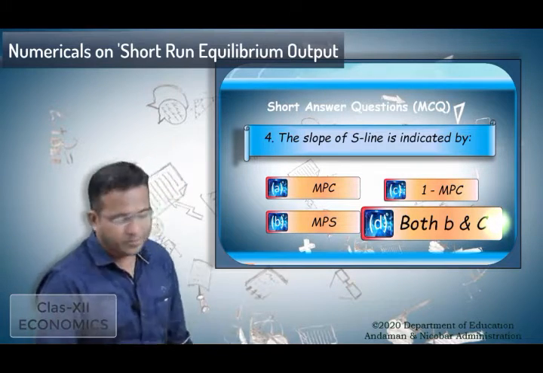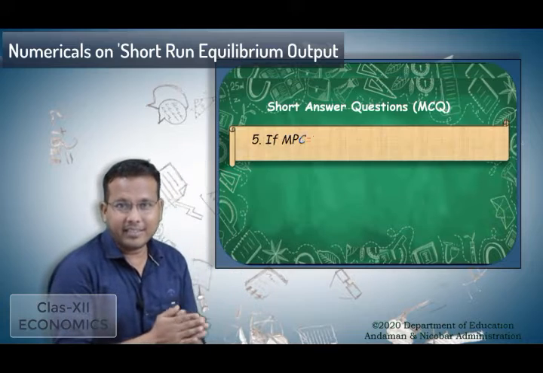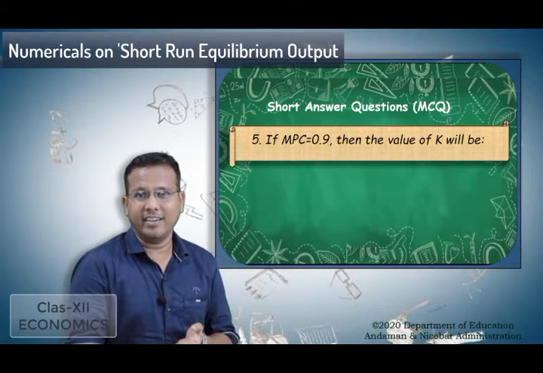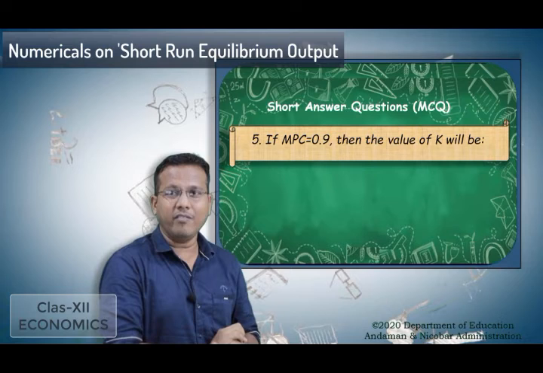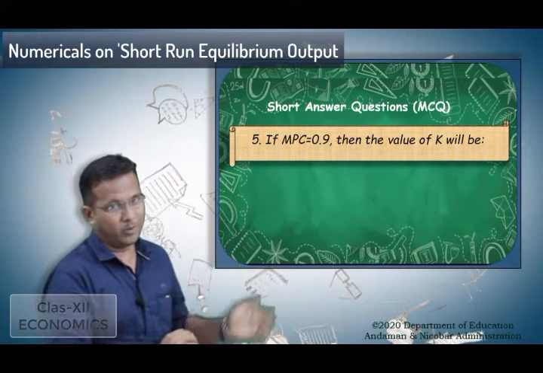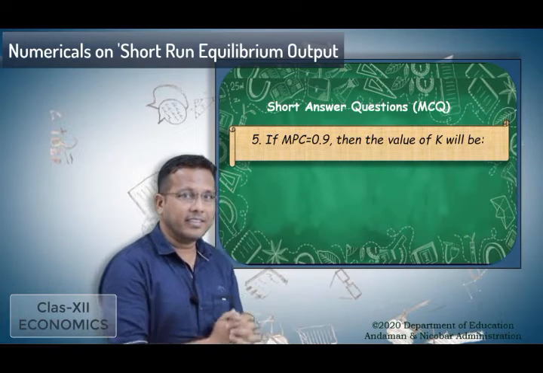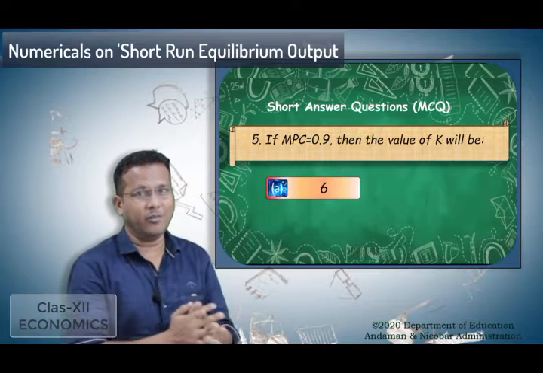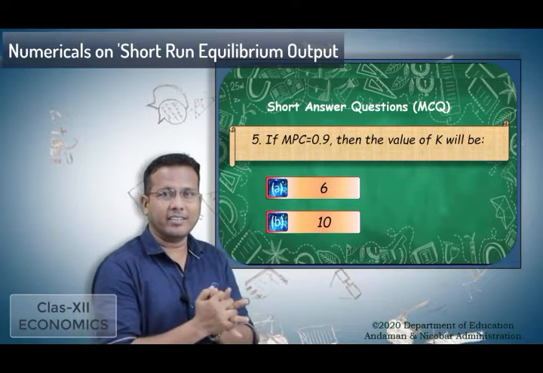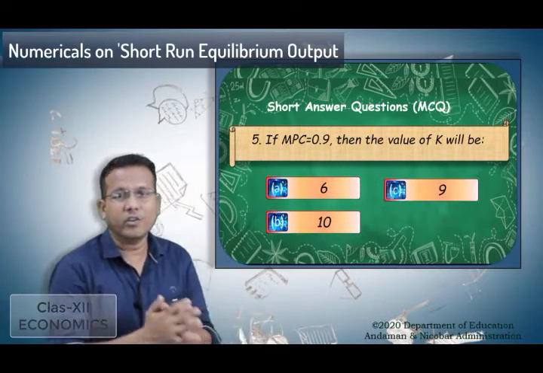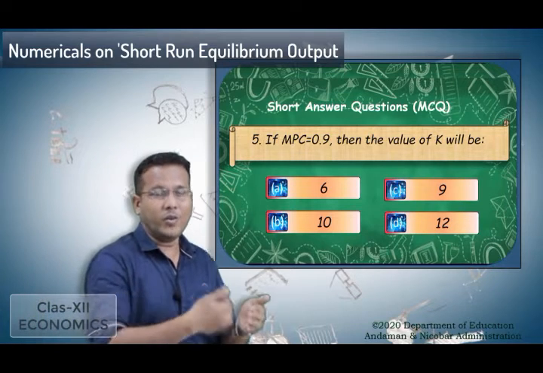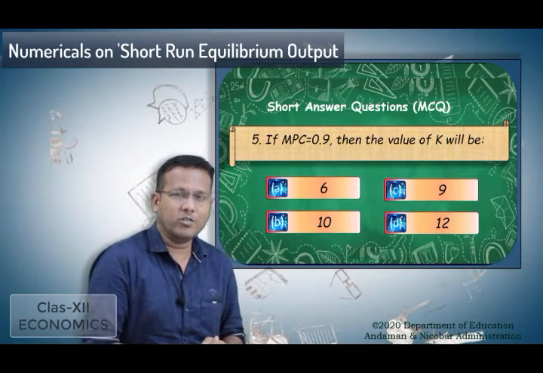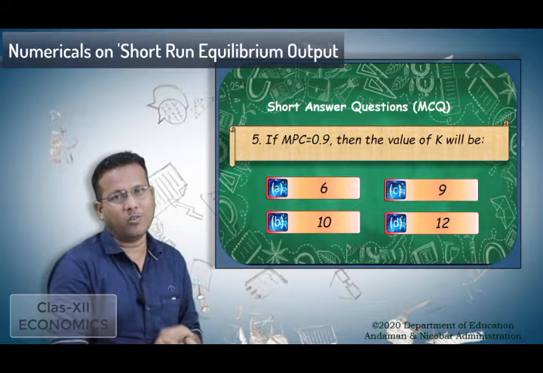Look at the next question. Here, if MPC is 0.9, then the value of K will be, look at the options: A 6, B 10, C 9, and D 12. We cannot simply guess the answer for this question, so we need to do a small calculation.